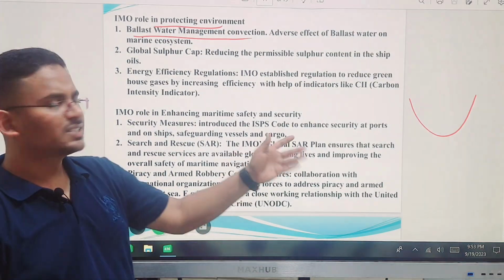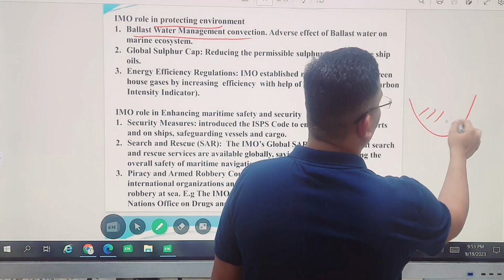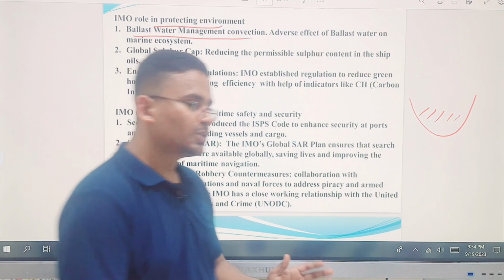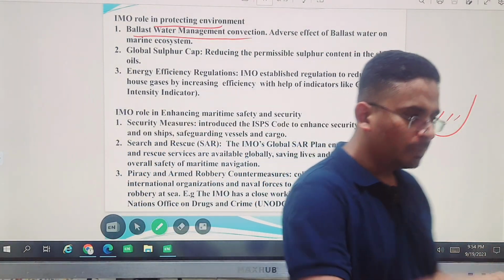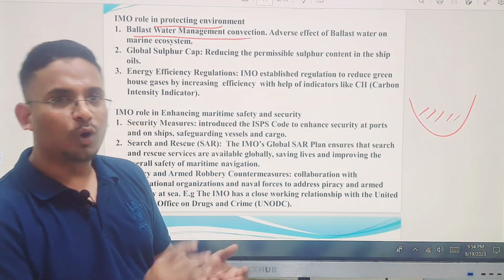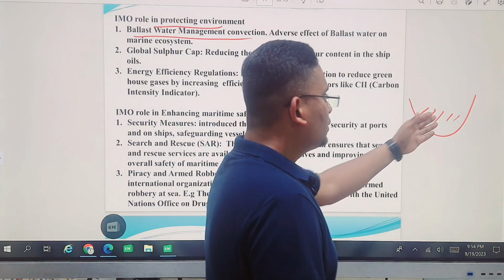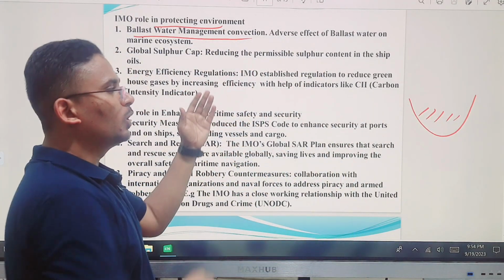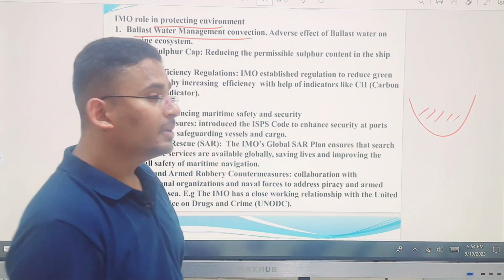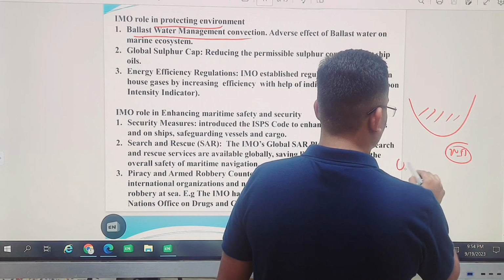In order to increase the stability of the ships, what do we do? We fill water in the hull of the ship. Suppose a ship has to go from India to the US to bring some goods. It will first fill water of India, or around India, and this ship will go there. It will empty that water, and the goods will be filled into the ship. It will come back.